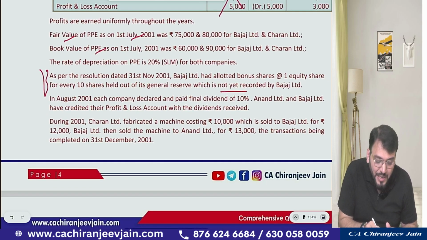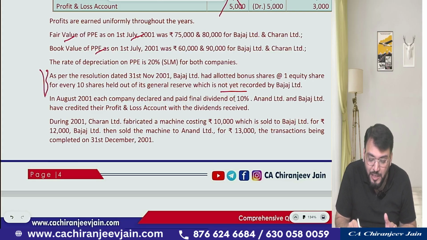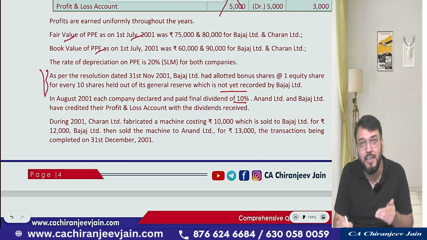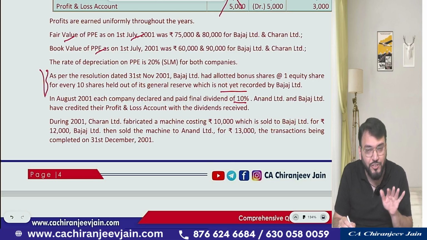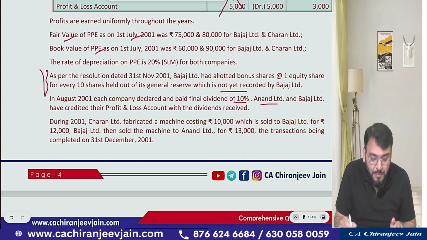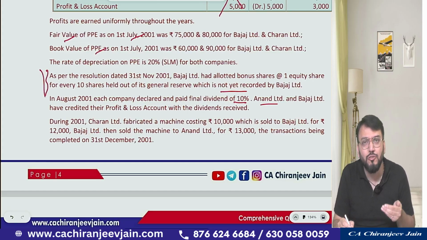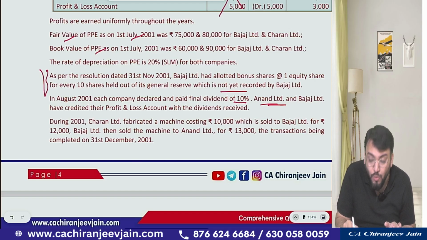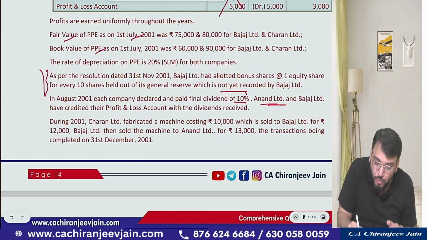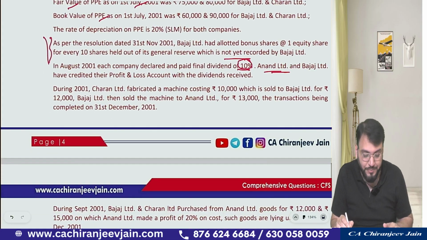Then they have given that in August, means after the date of acquisition, each company declared and paid a final dividend of 10%. So can you say any dividend declared by the subsidiary company is relevant? Any dividend declared by the parent company is already recorded, so for that no adjustment is required. Anand and Bajaj Limited had credited the dividend received to their P&L account. So as per Ind AS 27, whatever dividend received will be transferred to the P&L account. For that also no adjustment is required. So only we need to do some adjustment in the analysis of profit.